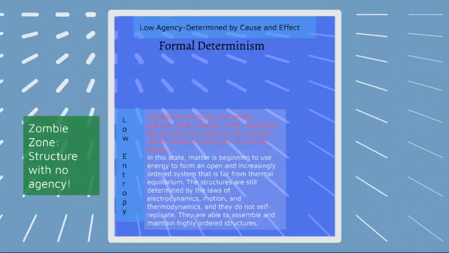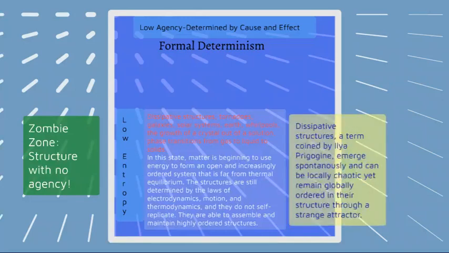So, far from thermal equilibrium means that, when I describe the heat death of the universe, if all temperature is the same, that's thermal equilibrium. And so, in these entities or systems here in this quadrant, you find that they're far from thermal equilibrium. They are preserving heat and preserving energy.